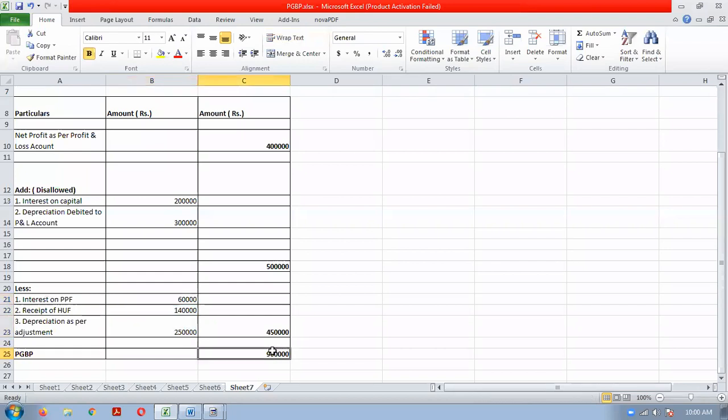So what will be the answer? Net profit as per P&L plus disallowed expenditure less exempt income or other adjustments. So profit as per income tax is 4,50,000 and profit as per books is 4 lakhs. Understood? So this was a simple illustration which we have discussed.